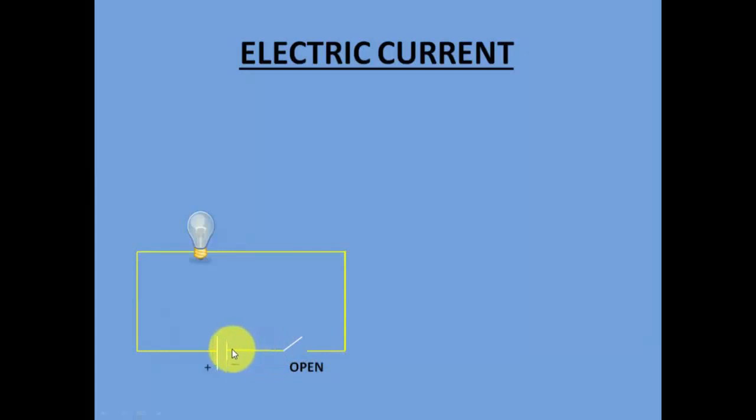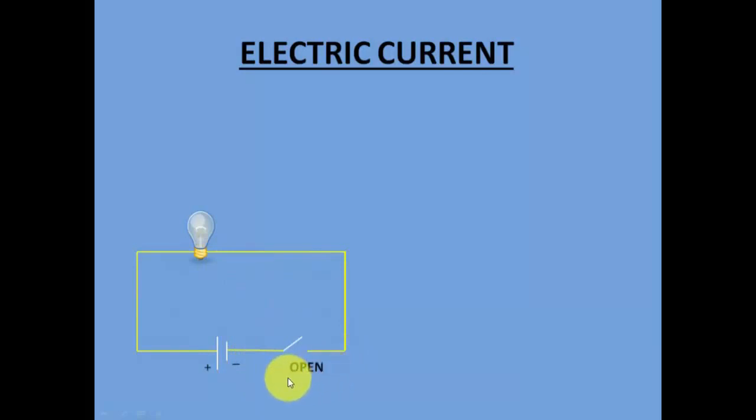So these negatively charged particles will not be able to cross over this. In this case, the entire circuit is incomplete. And when the circuit is incomplete, the bulb will not glow because the bulb requires some electric current to glow. It requires some kind of energy. And what is that energy? For the bulb to glow, the energy is nothing but the electric current. Because the negatively charged particles will not be able to cross over this, and will not be able to reach this bulb, the bulb is not glowing, because the circuit, we say, is an open circuit.